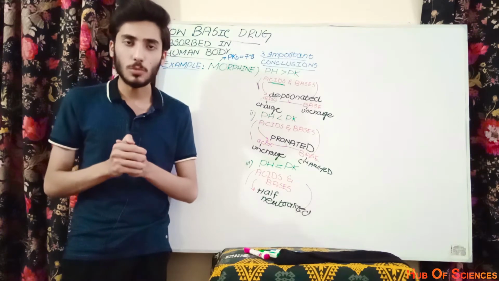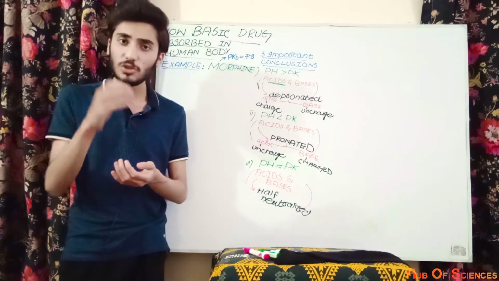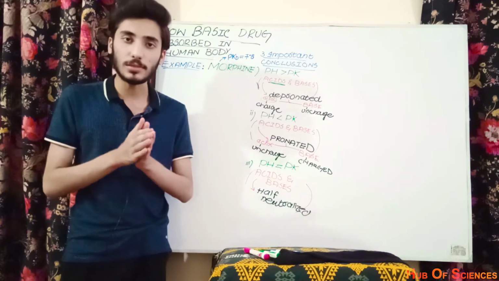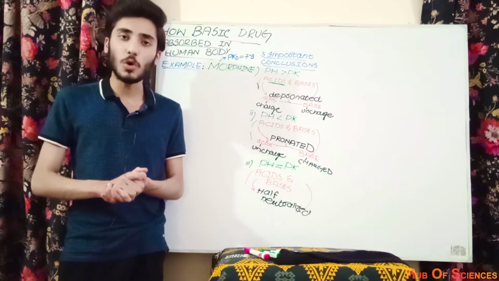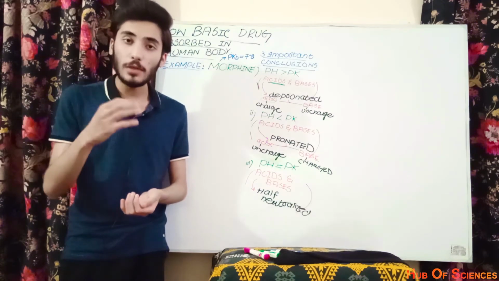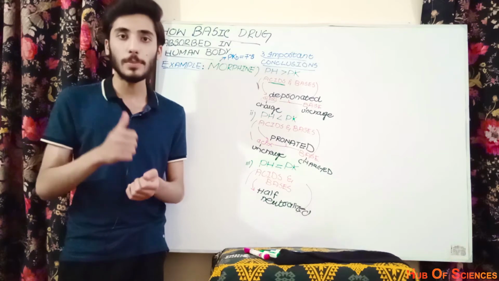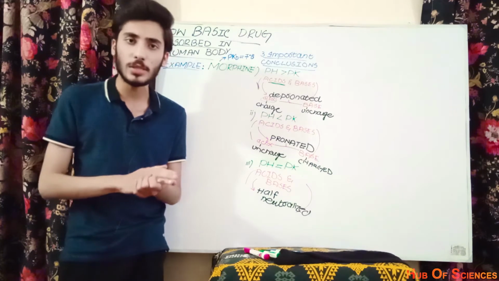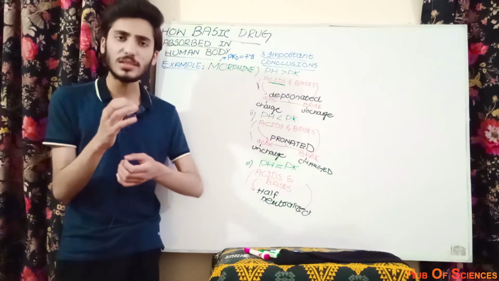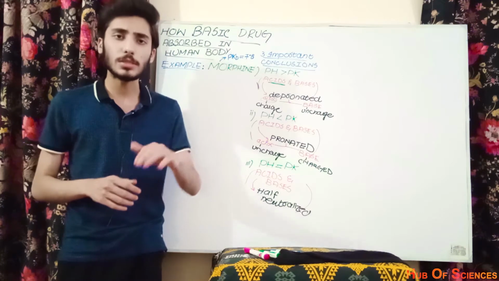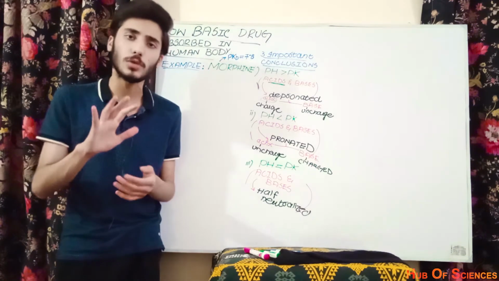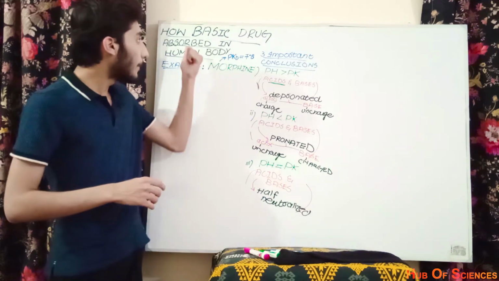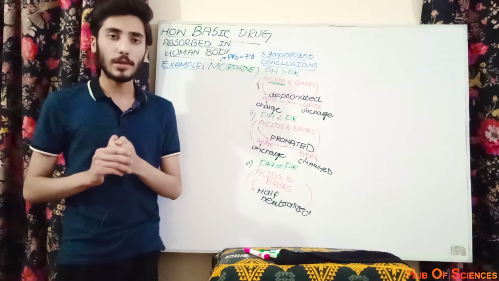How do we categorize this basic drug as a strongly basic drug or a weakly basic drug? This is very simple. The total pH scale consists of 14 readings. If the pH is closer towards 14, meaning 12, 13 or 14, we can say that it is very strongly basic. But when the pH is closer to the neutral value 7, maybe 8 or 9, then it is a weakly basic drug. It is basic, but it is not very basic in nature. So that's the whole discussion about the basic drug, which is also known as the alkaline drug.